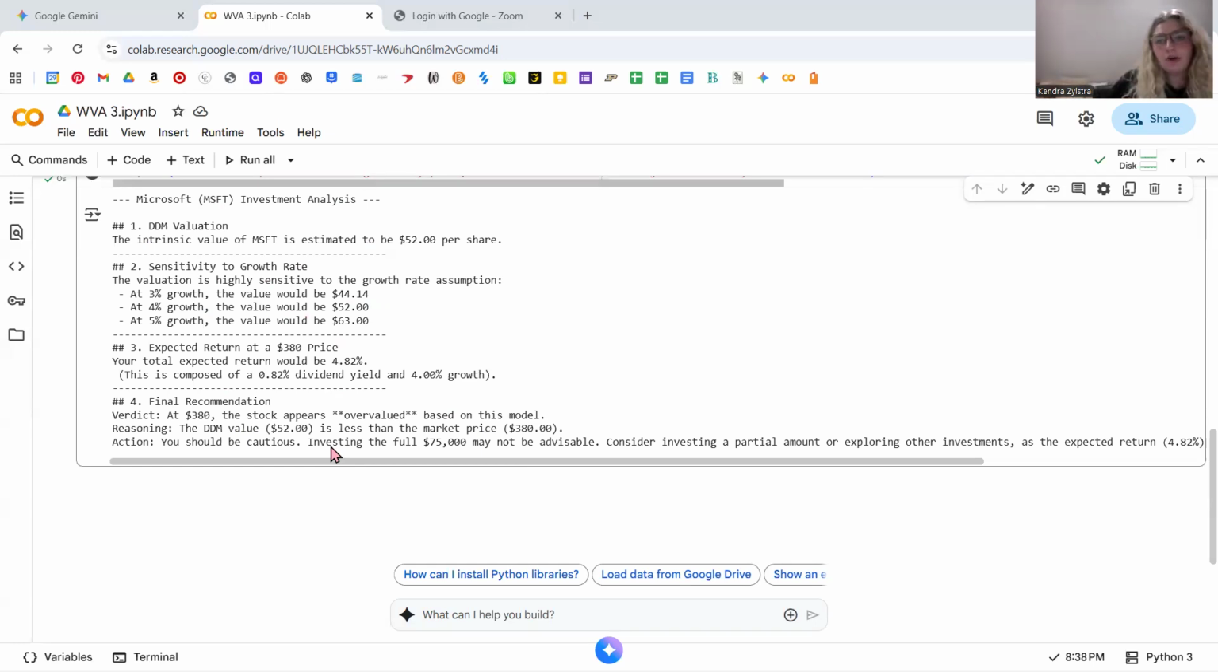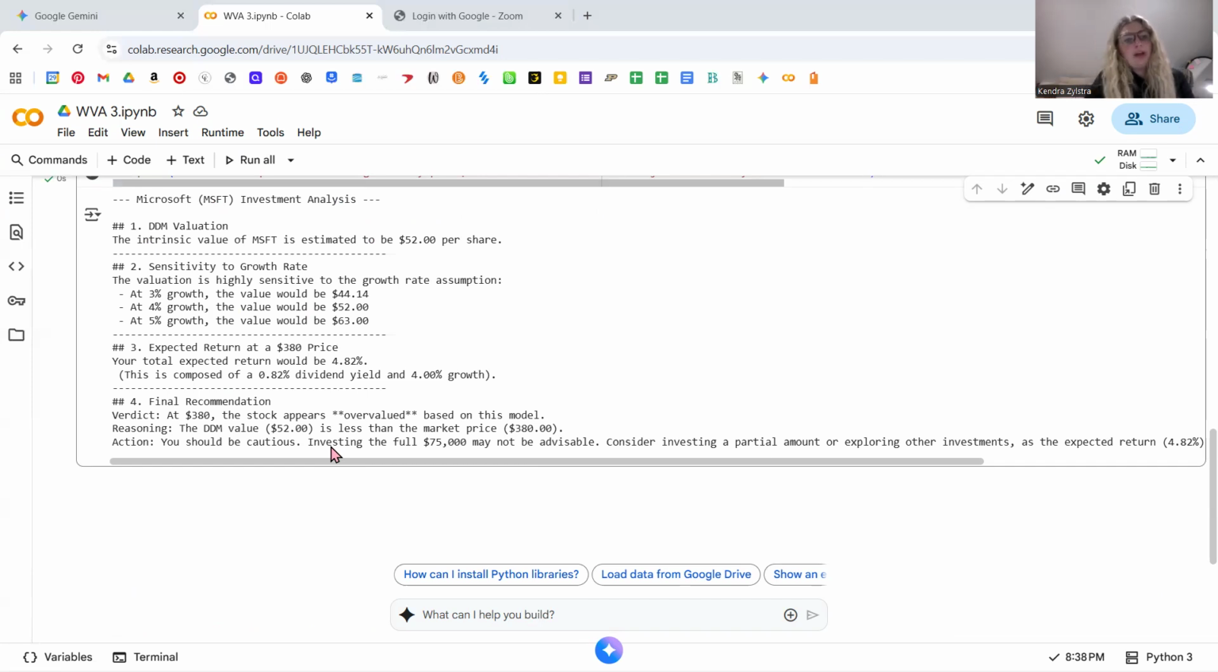And secondly, the sensitivity to growth rate. We're going to explain all of these things a little bit more later when we dive into a recap of the questions, but this is just what our Python code showed us in Colab here. So for the sensitivity to the growth rate, we learned that the valuation is highly sensitive to the growth rate assumption, and we did this by testing different percentages. At 3% growth, the value would be about $44. At 4% growth, the value would be about $52, 5% about $63. So you can really tell that even just a 1% difference in growth gives us a very different value.